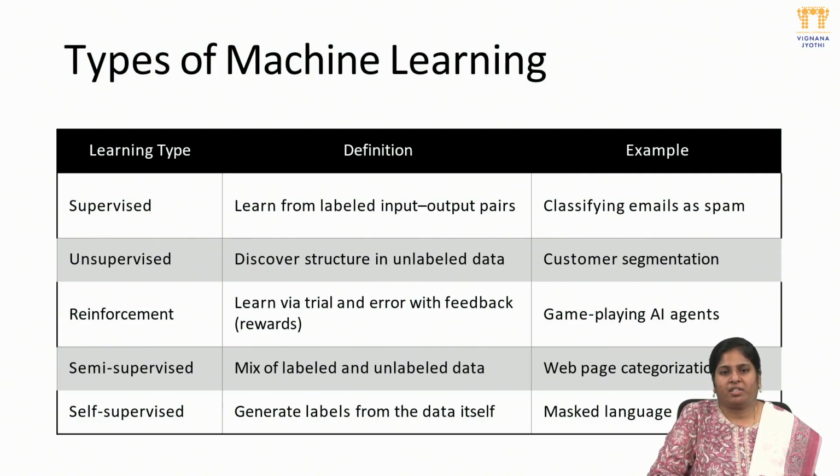Next one is semi-supervised, a mix of labeled and unlabeled data. An example is web page categorization, like static or dynamic, and how it will work. Next one is self-supervised. Here we generate the labels ourselves by observing the data. Then it will train on the data depending on the labels. For example, masked language models, and how we predict different regional languages. It depends on the number of repetitions. It's a new kind of language, so we can label it in a different way.